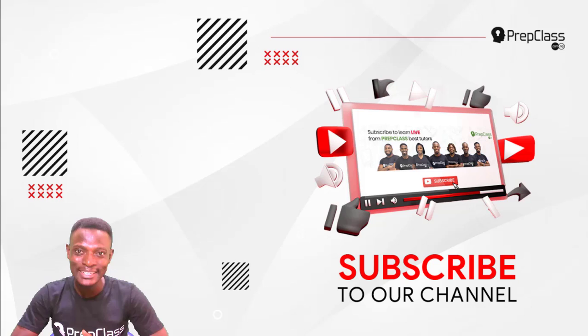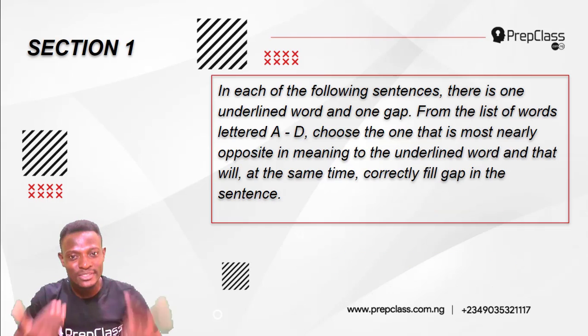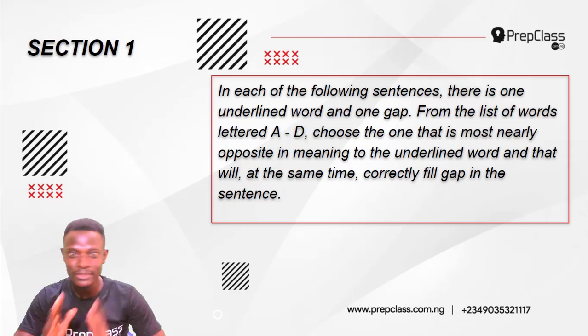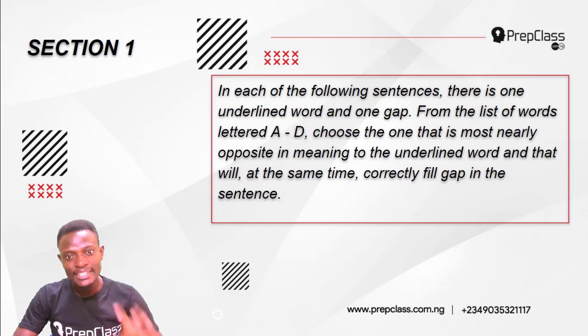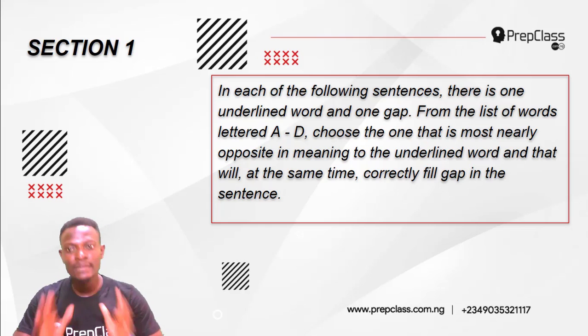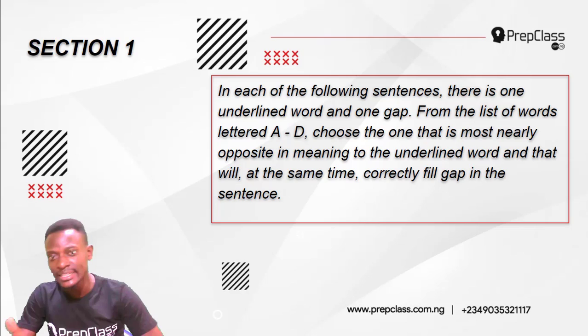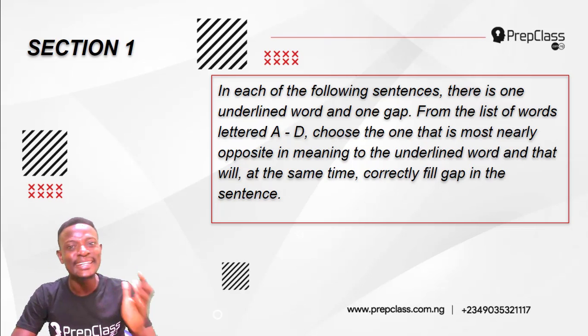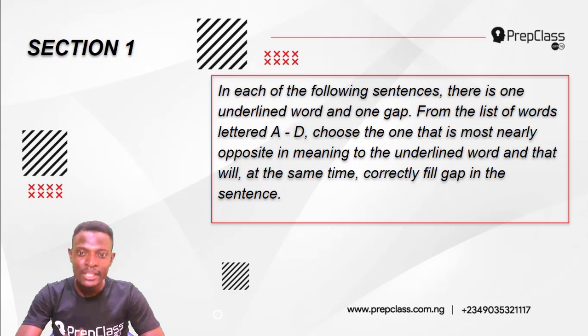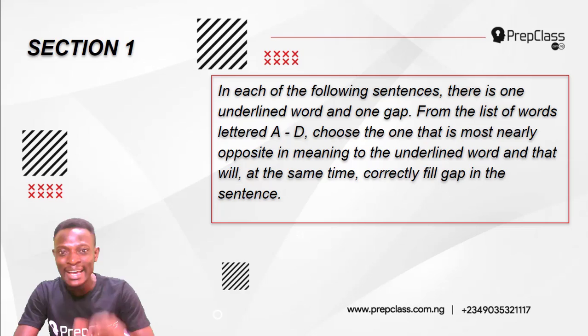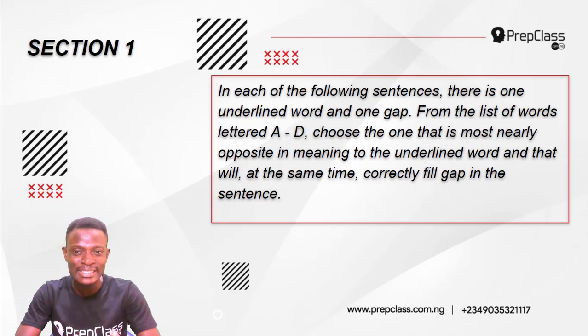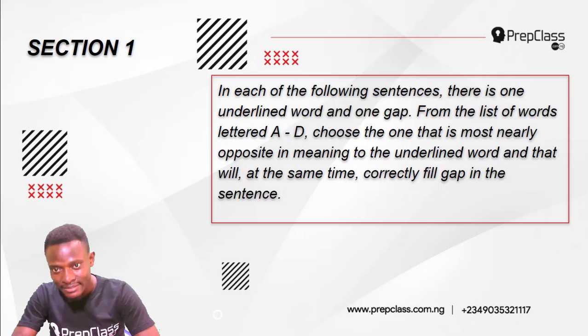Alright, let's begin. Now, for question 6 to 10, there is an instruction. The instruction reads, in each of the following sentences, there is one underlined word and one gap. From the list of words lettered A to D, choose the one that is most nearly opposite in meaning to the underlined word and that will, at the same time, correctly fill the gap in the sentence.